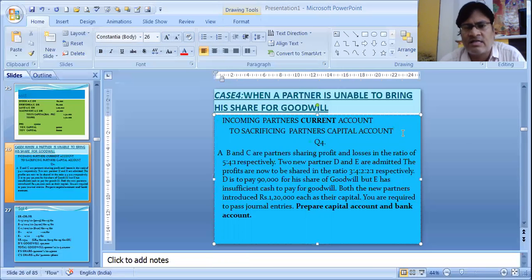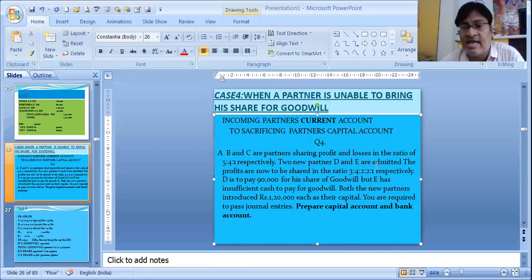That new partner's current account will be debited, which will be shown in the asset side, the current account. And whatever capital is brought in, that capital will be shown in the liability side. A, B, and C are partners sharing profits and losses in the ratio 5:4:1 respectively. So this is the example.